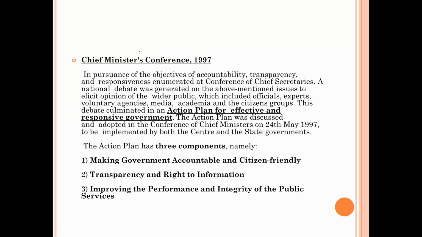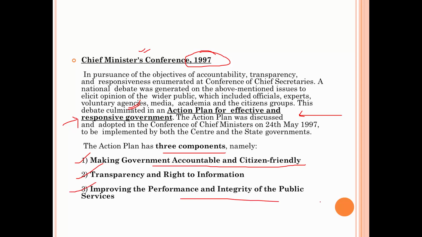Then what happened was that the chief ministers' conference happened in 1997, just 1 year after that chief secretaries conference. And these chief ministers took a pledge for an action plan for effective and responsive government. So this action plan had three components. First was making government accountable and citizen friendly. How to do that? You have already read that, like citizen charter, grievance redressal mechanism, and all those things. Then second, transparency and right to information, and improving the performance and integrity of public services. So they just took the same thing which was already discussed in the conference of chief secretaries.